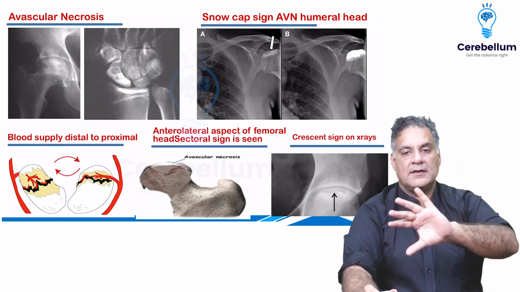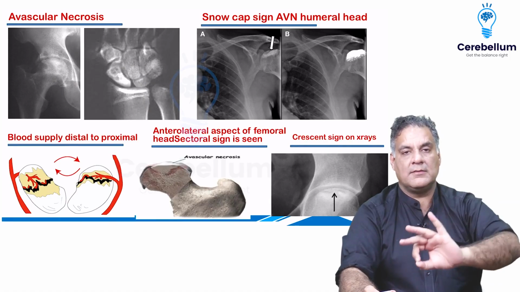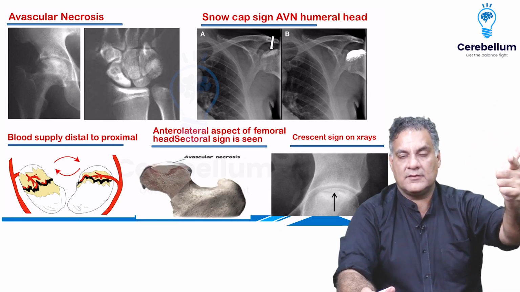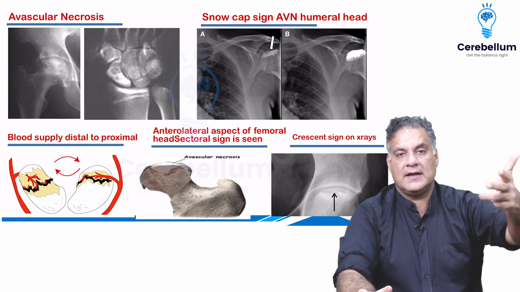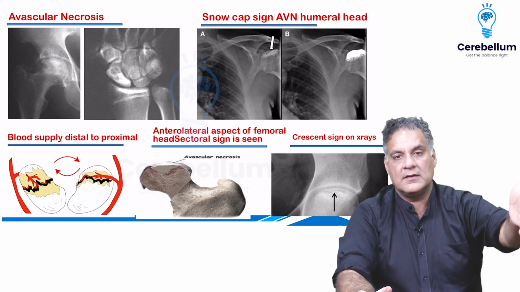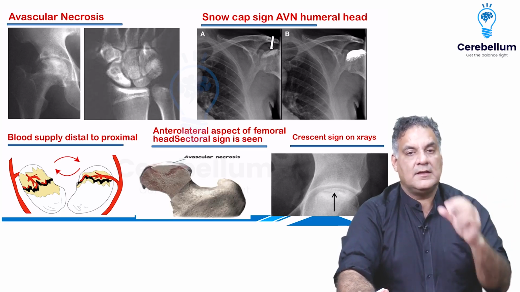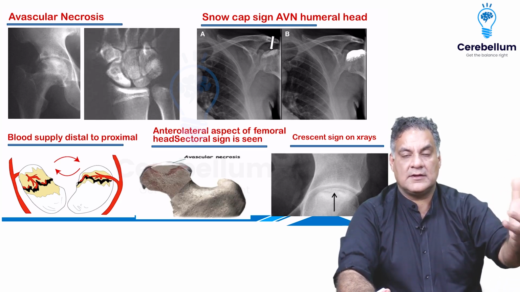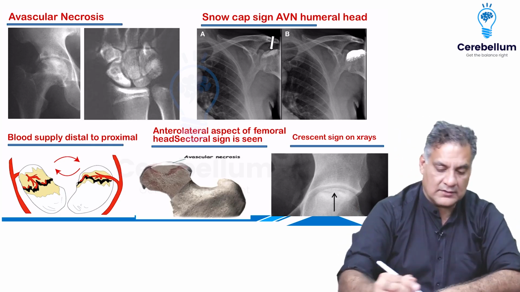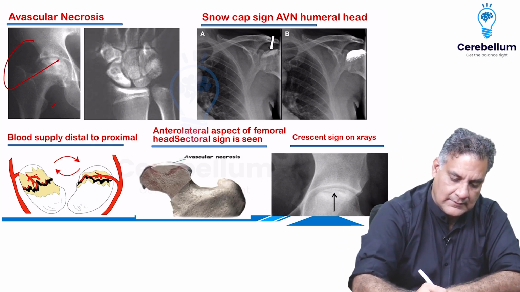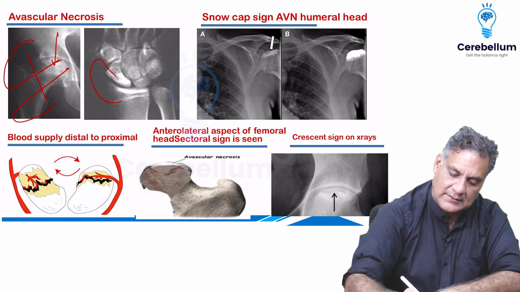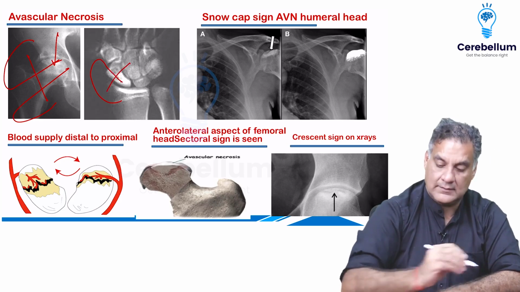Avascular necrosis, death of a bone due to poor blood supply, can occur most commonly at the head of the femur, can occur at the proximal pole of the scaphoid or lunate, can occur at the capitulum, can occur at the distal femoral condyles, can occur at the head of the humerus. They usually occur at the areas where the blood supply is retrograde. So, why? Because if it comes like here, the damage will cause AVN of the head. In the scaphoid, damage will cause the proximal pole AVN.